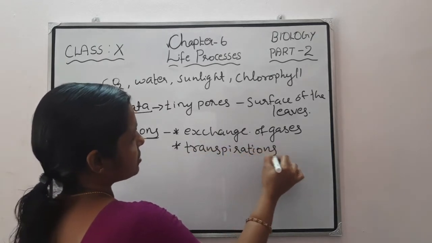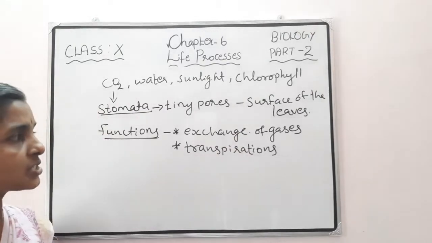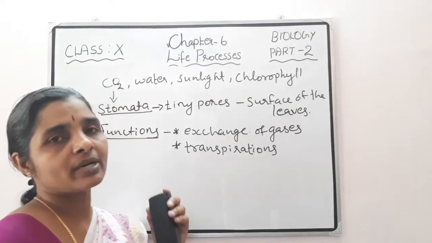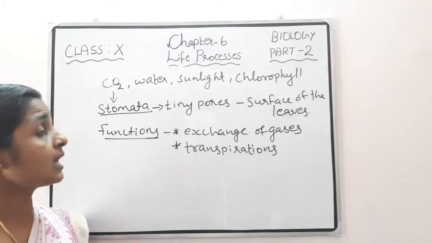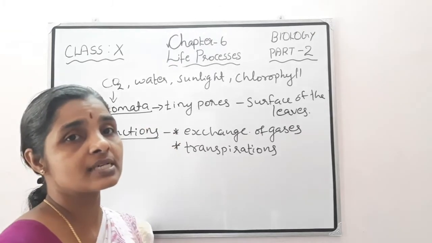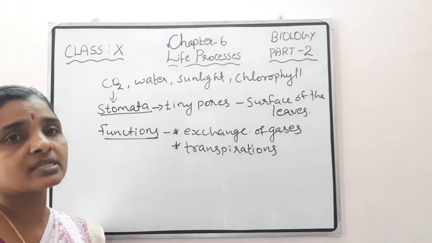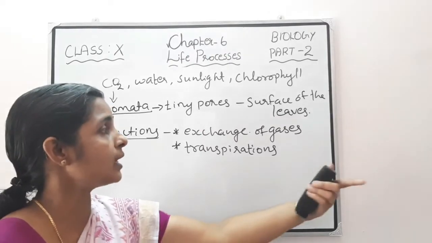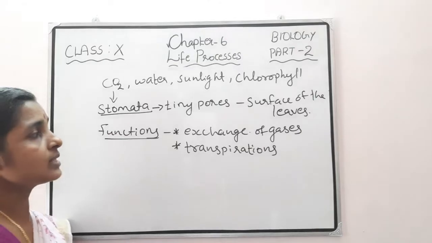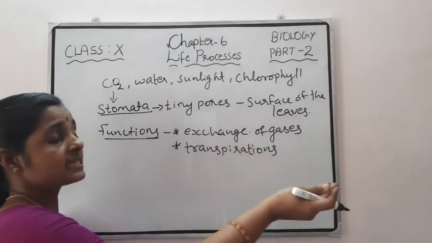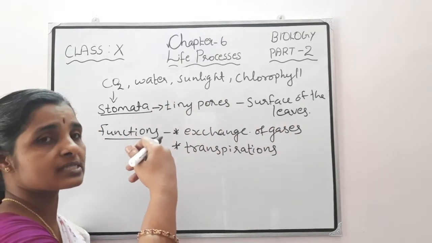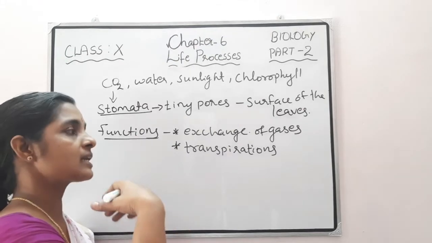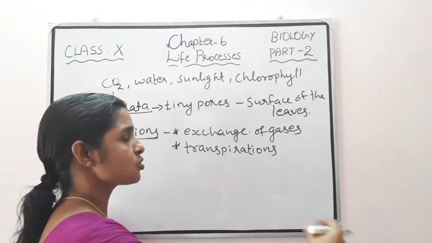These are the functions of stomata. Exchange of gases means through the stomata, plants take carbon dioxide for photosynthesis, and after photosynthesis its byproduct is oxygen. That oxygen is released through the same stomata. So that is the exchange of gases: taking carbon dioxide for photosynthesis, and after photosynthesis releasing oxygen also through the stomata.